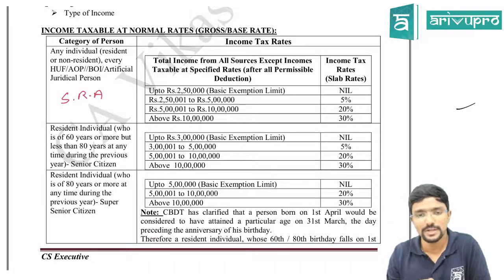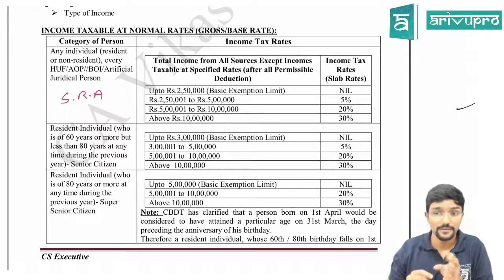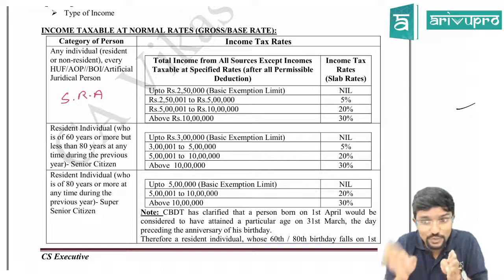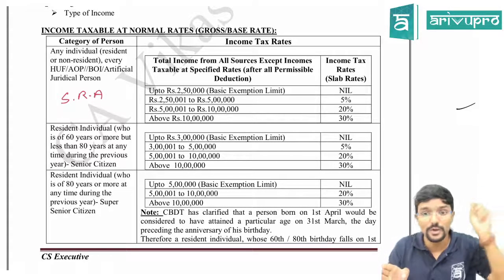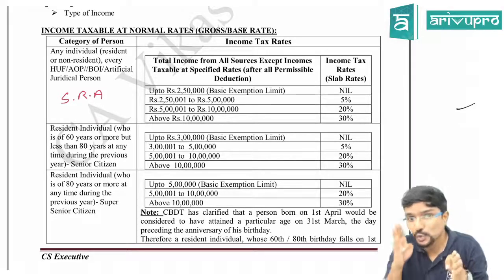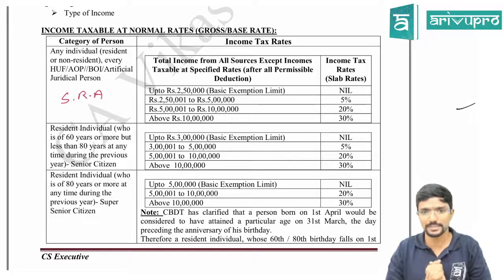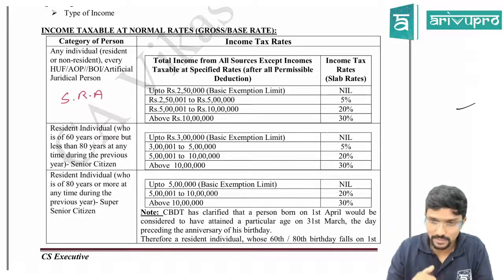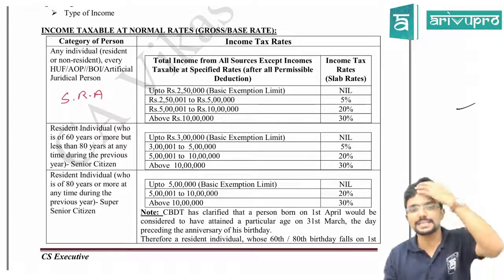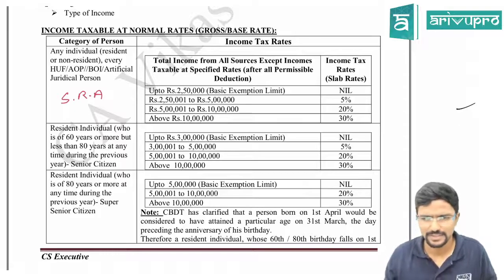Then, if your income is more than 5 lakh but up to 10 lakh, then the income between 5 lakh and 10 lakh, I am not talking from full zero, will be taxed at 20%. Last case, if your income is more than 10 lakh, then the tax rate applicable is 30%.